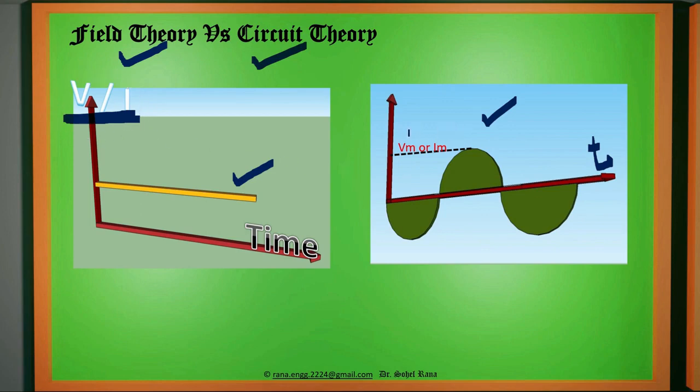But what happens when we supply a voltage source to our mobile phone, like in the form of a battery? The battery runs the mobile phone, and when we transmit some signal, either a text message or a call, the mobile phone must transfer it into the field, where voltage and current values must be converted into field parameters. So directly we are not going to deal with voltages and currents when our signal is out of the mobile phone, or when it is in space, traveling across a particular medium. In that case, we are concerned with field theory.